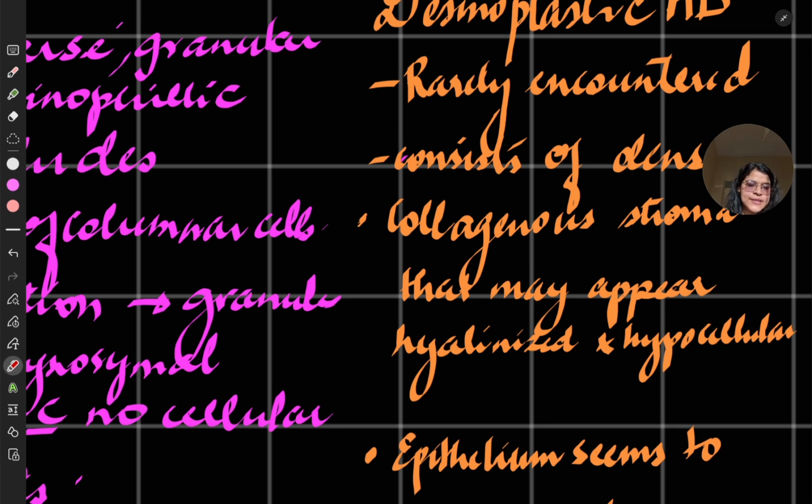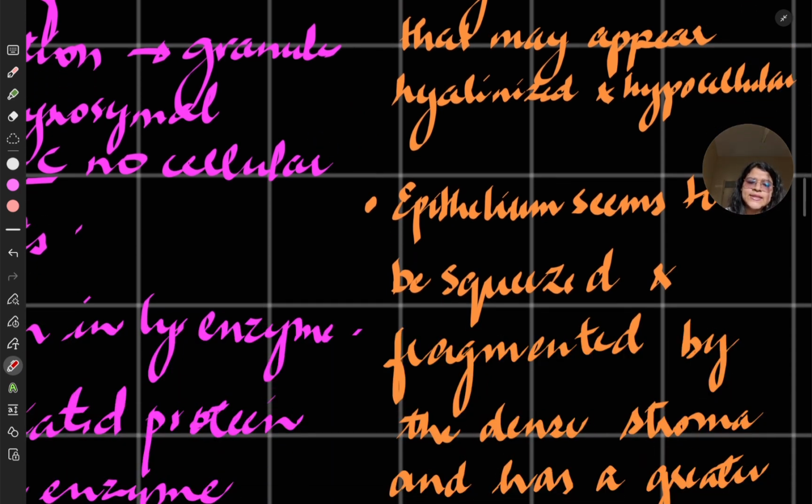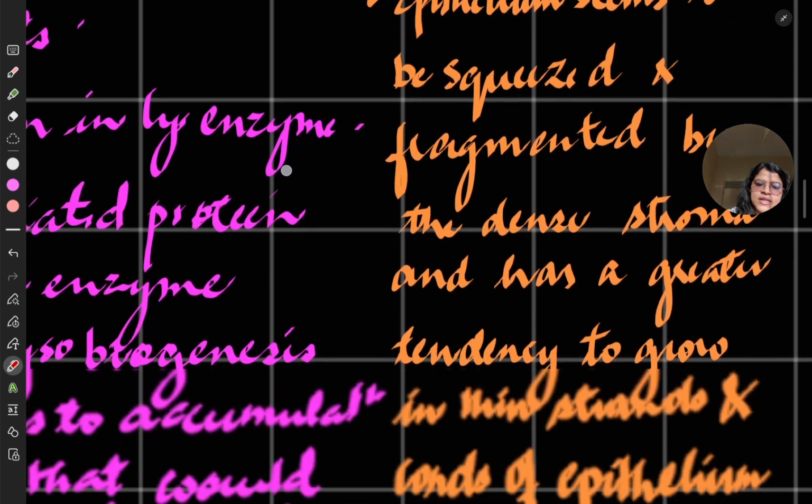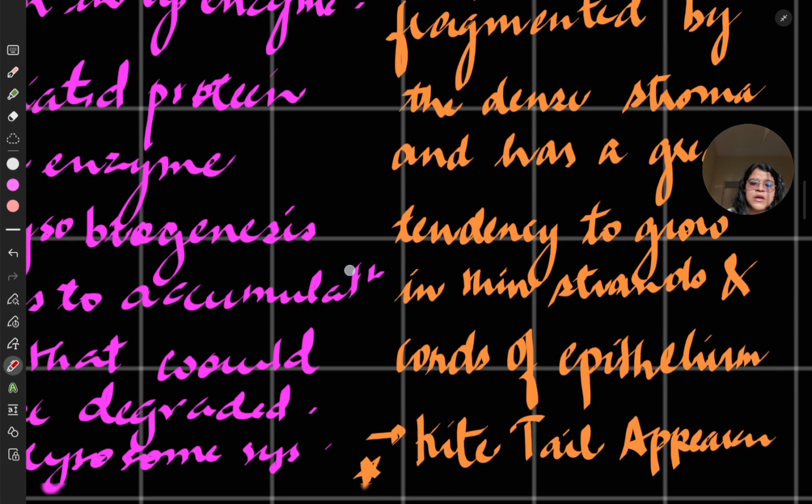The epithelium is squeezed and fragmented by the dense stroma and has a greater tendency to grow in strands and cords of epithelium like the plexiform.